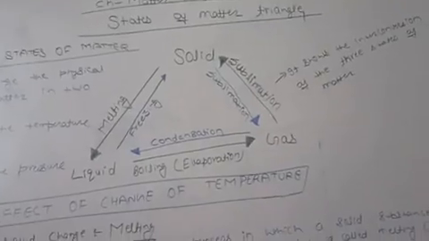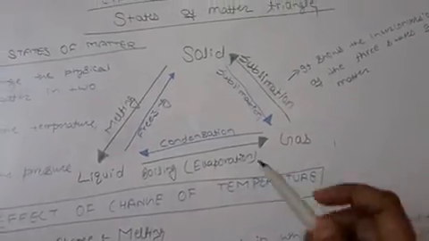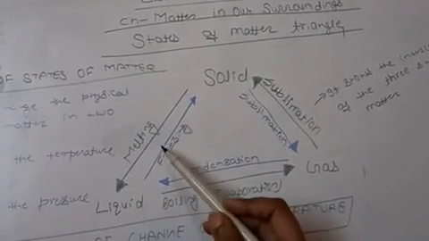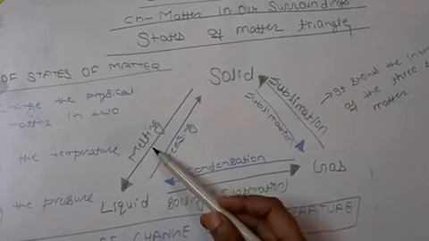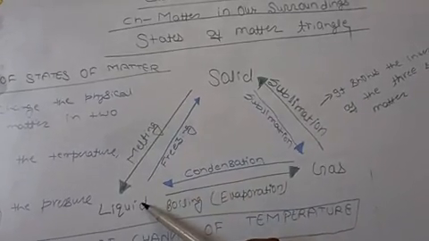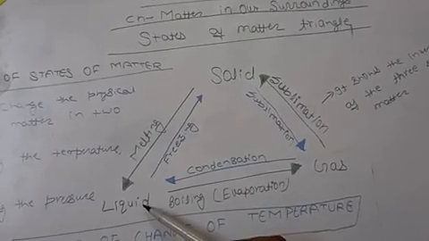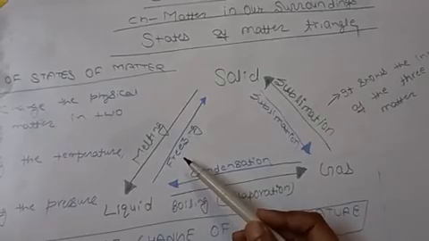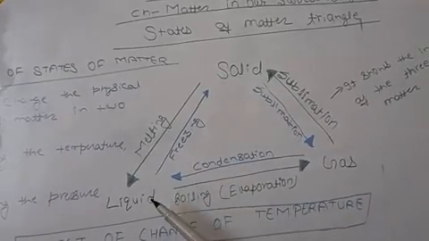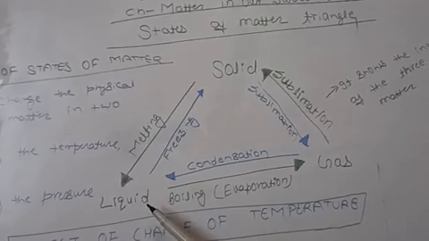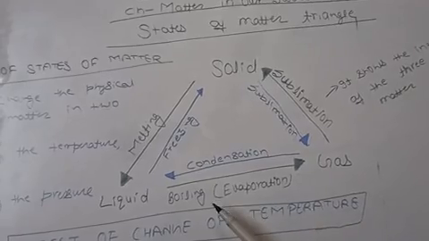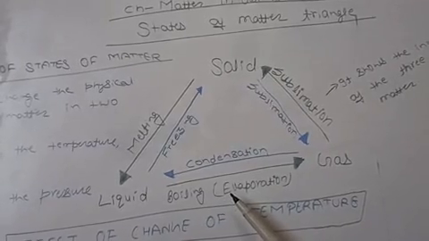The states are solid, liquid and gas. When a solid changes its state to liquid, this is known as melting. I will explain all these terms. When a liquid changes into solid, this is known as freezing. When a liquid changes its state to gas, this is called boiling, or you can say evaporation.